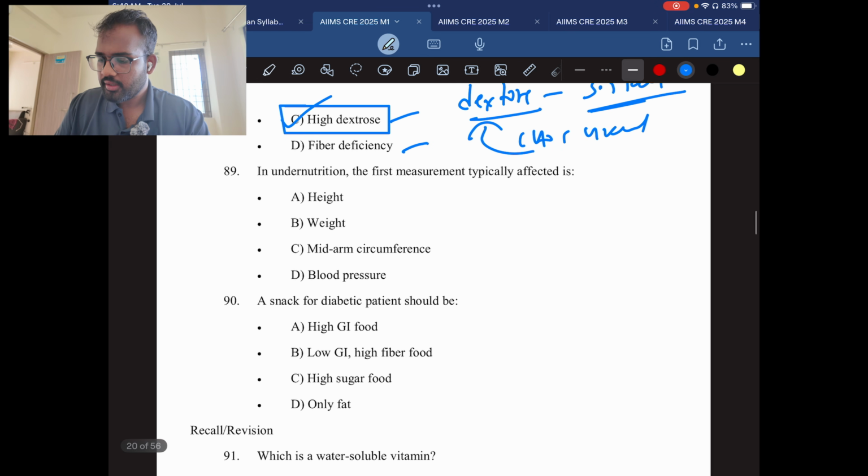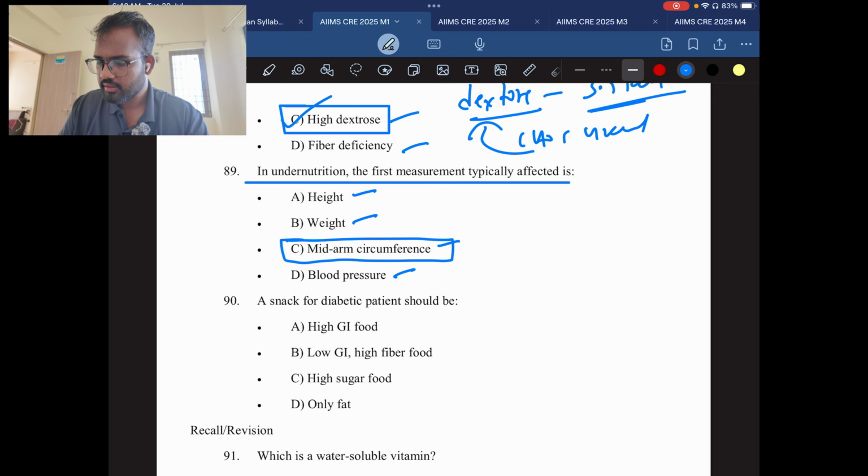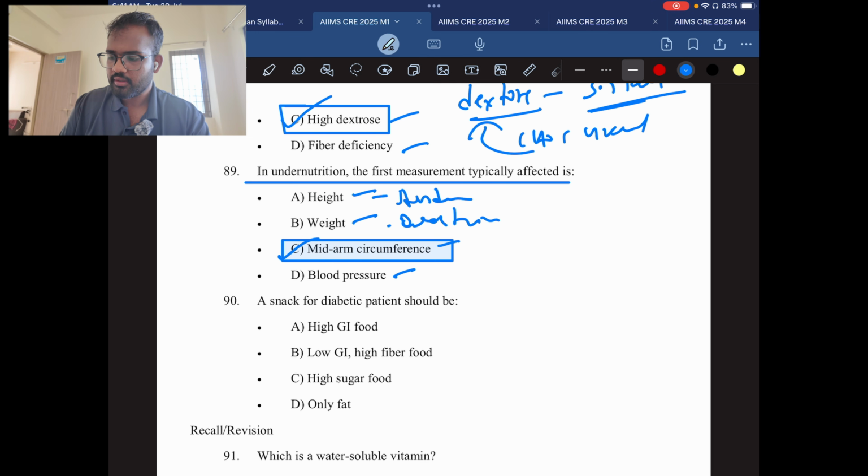Question number 89. In undernutrition, the first measurement typically affected is height, weight, mid-arm circumference, blood pressure. In undernutrition, the first thing we measure is mid-arm circumference. Height is related to stunting. Weight is related to wasting. And blood pressure is related to cardiovascular health, hypertension. So the answer will be C. Mid-arm circumference is the undernutrition indicator that we typically use for measuring malnutrition.